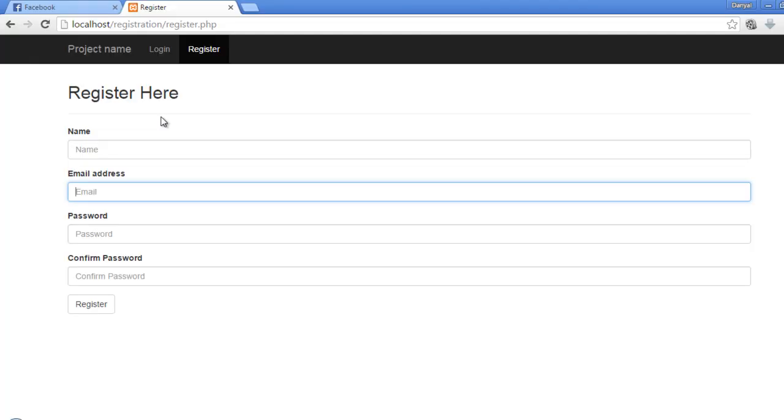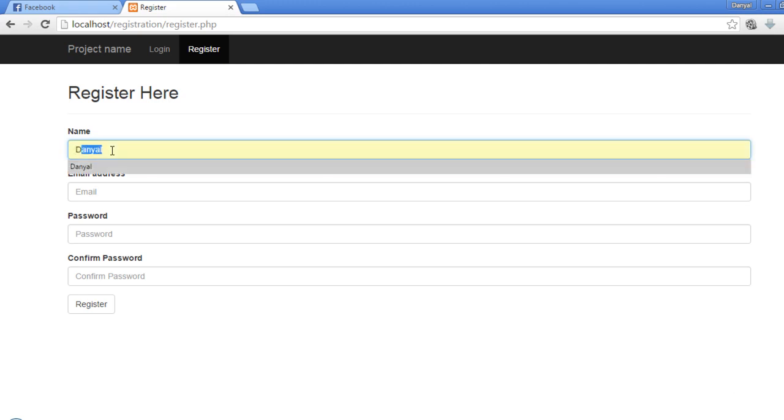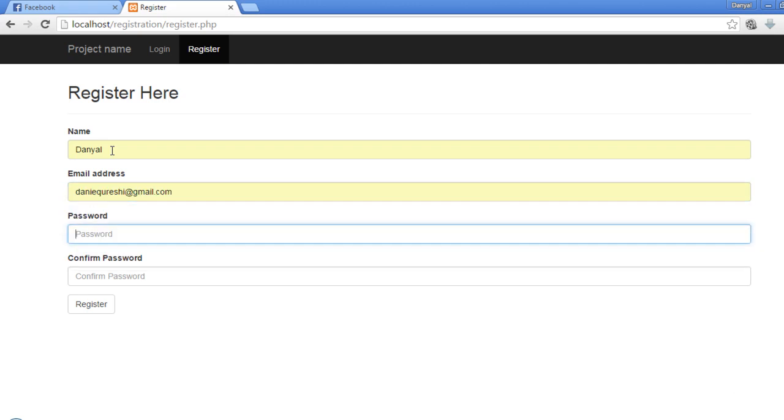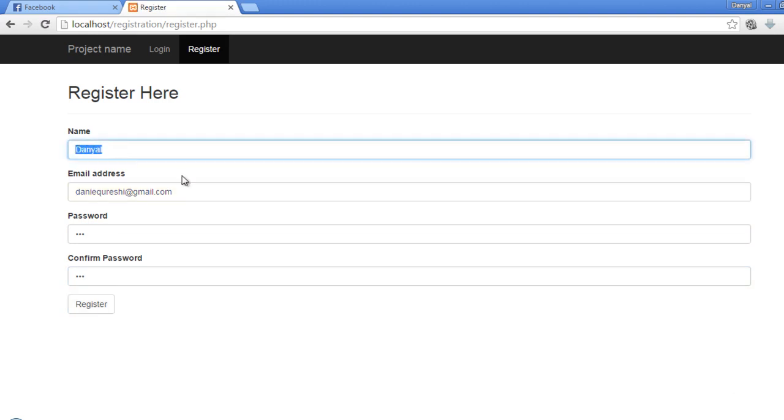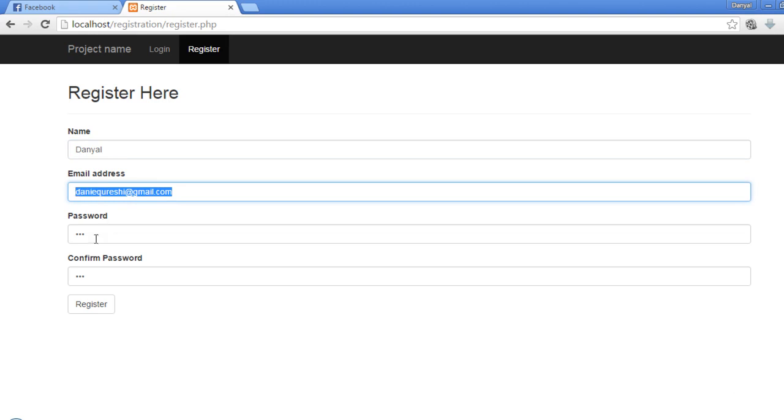So let's go ahead and refresh the page. So now let's do the form submission. 1 2 3, register. You can see that those form values are not gone. We are retrieving those form values from the session.